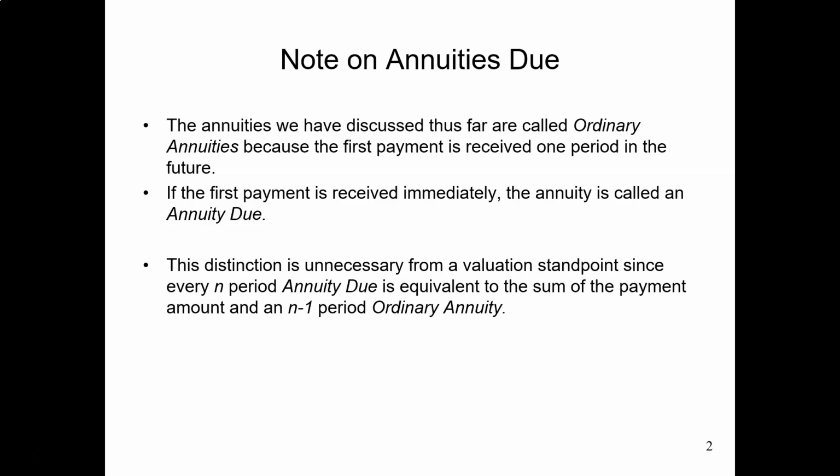We can split the annuity due into two components. The first component is the immediate payment. The second component is an ordinary annuity with shorter periods. I will talk about more details of annuity due.